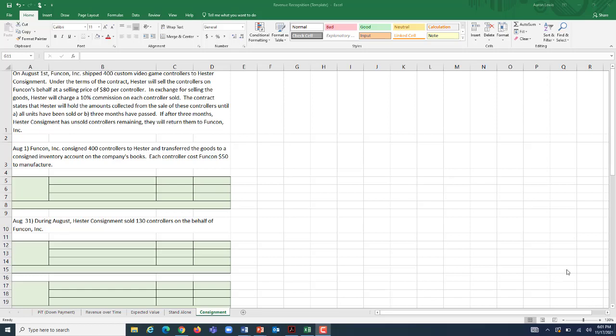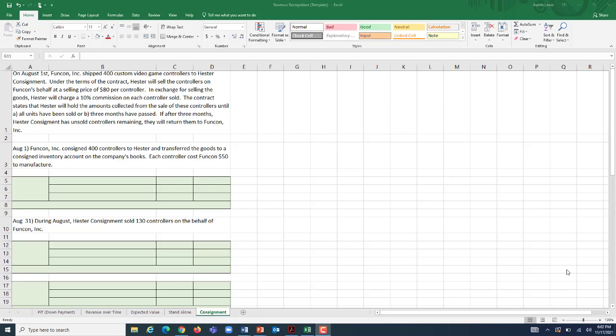Hello everybody, here is the answer to exercise number 6 for Unit 12 in AC201, and this one is on the consignment of inventory, which for consigned inventory you are transferring possession to somebody else to sell on your behalf, but you're not physically selling it to that other party. They're basically just the middleman between you and your customer.